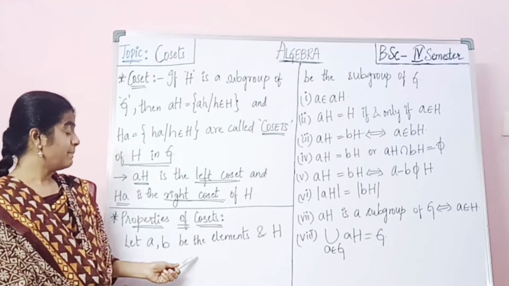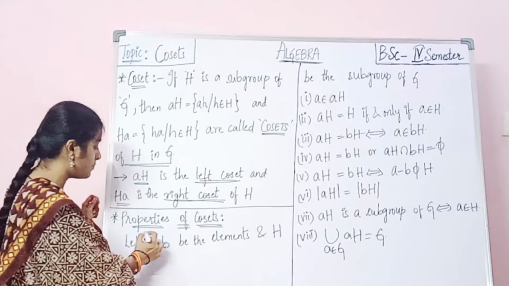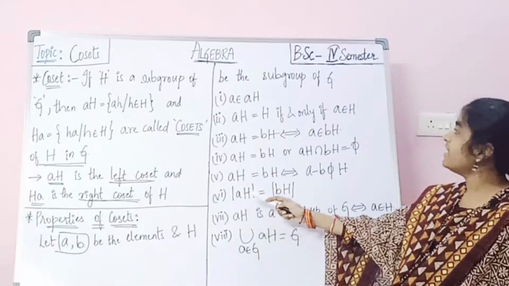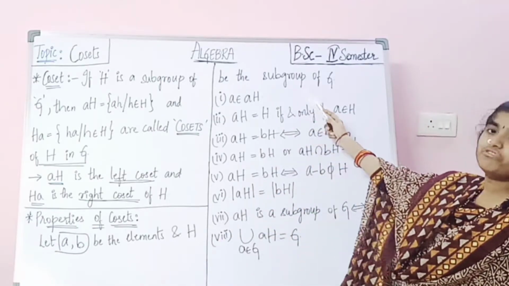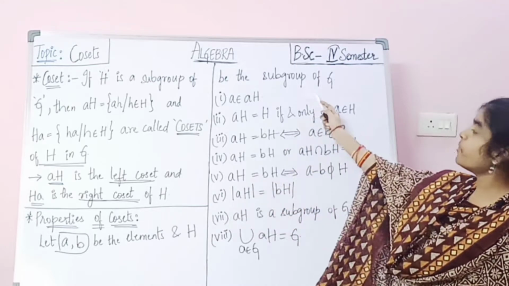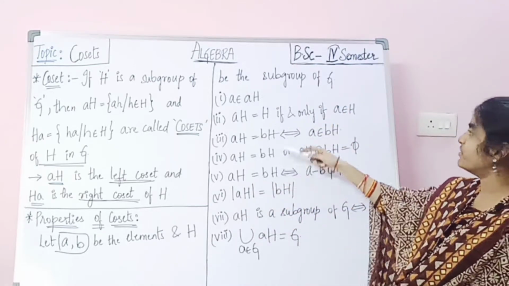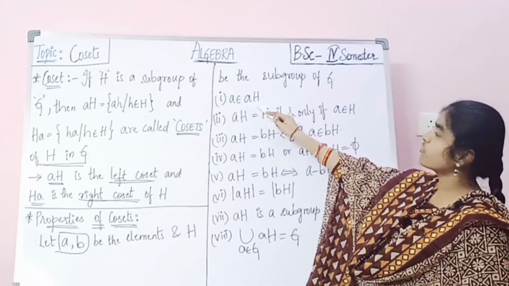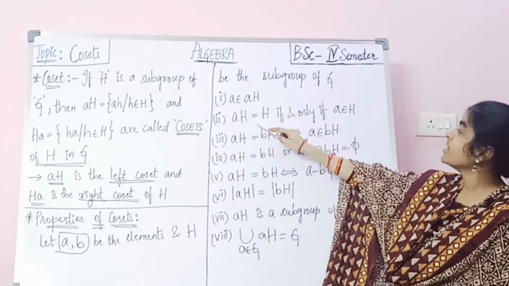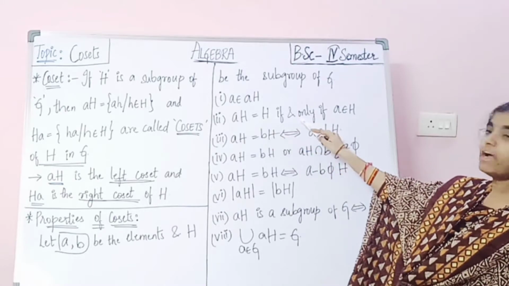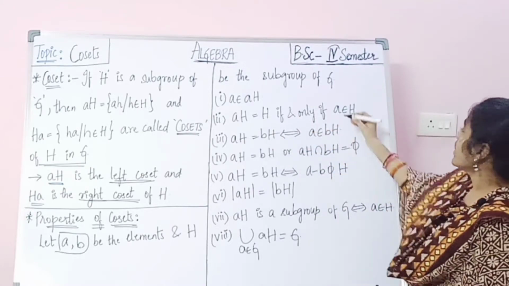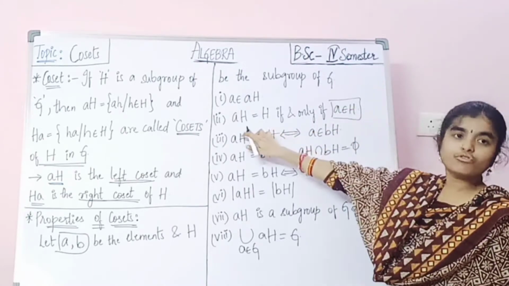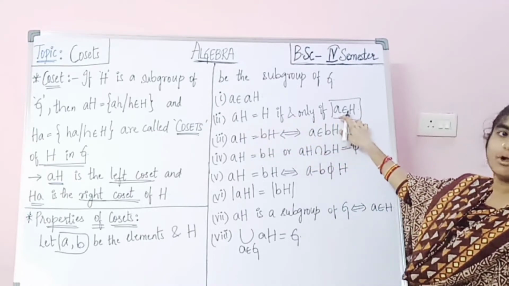Let a, b be elements and H be a subgroup of G. Let us know the properties one by one. First property: a belongs to aH. Next, aH equals H if and only if a belongs to H.